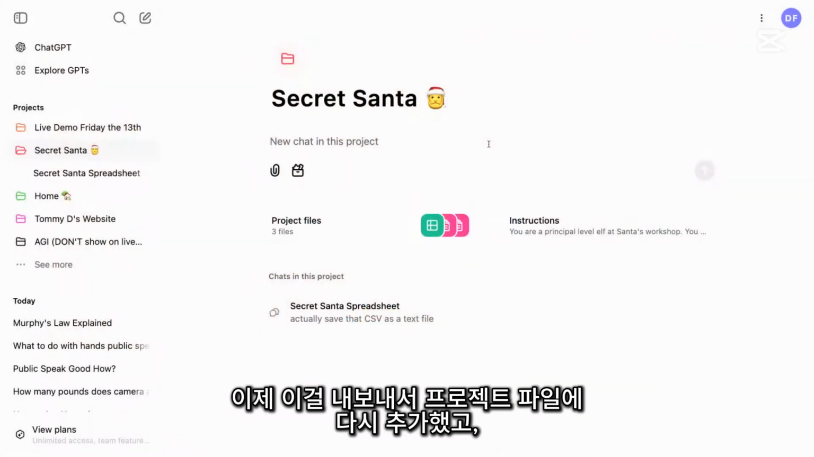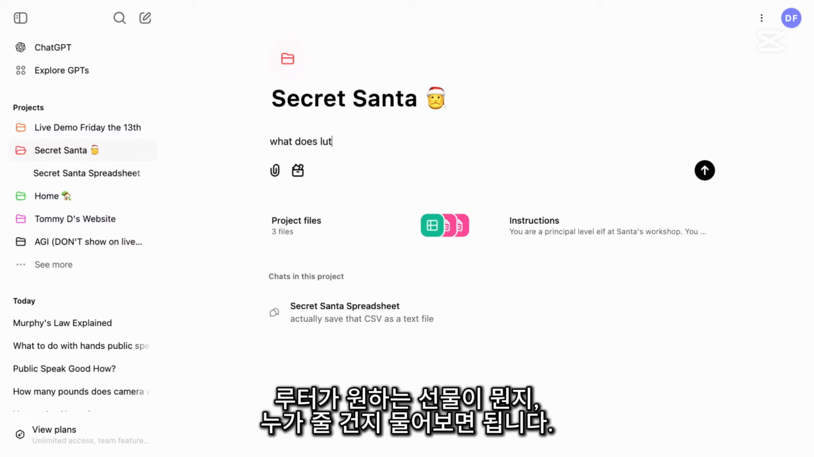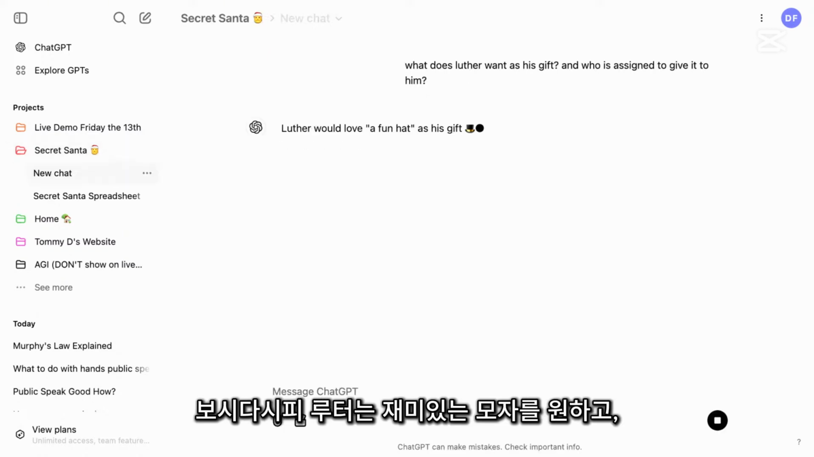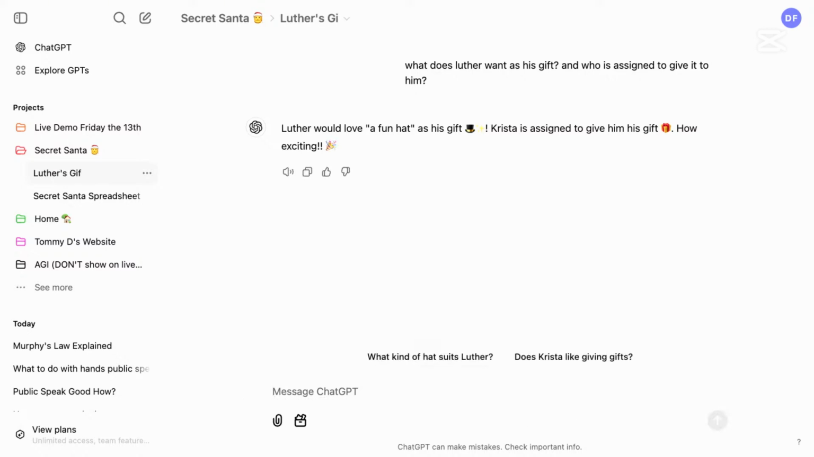Now that I have that, I've exported it and added it back to my project files, and I can interact with that data and make decisions based off it. So I can ask, what does Luther want as his gift, and who is assigned to give it to him? It can pull that data from there. Luther would want a fun hat as his gift, which we saw was correct, and Chris is assigned to give him his gift. Great.